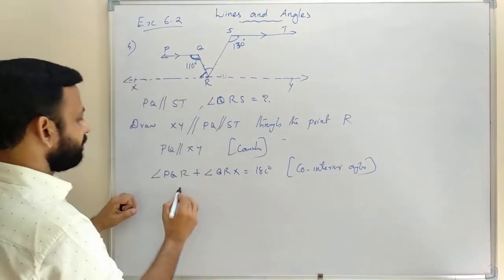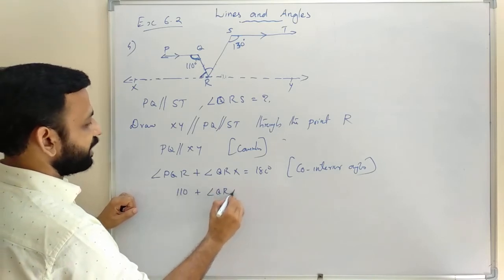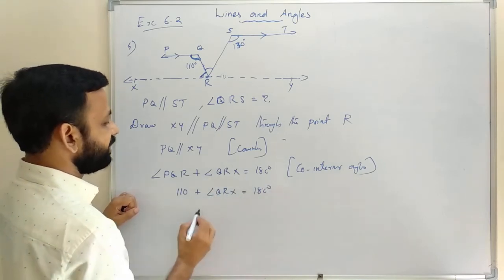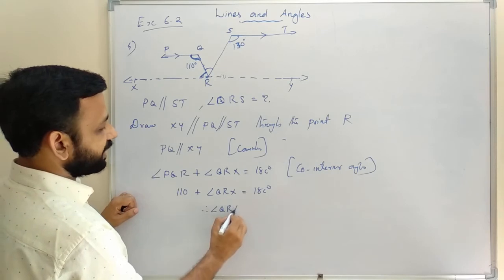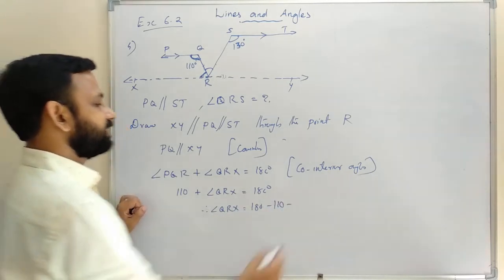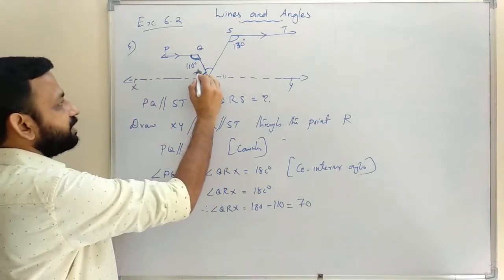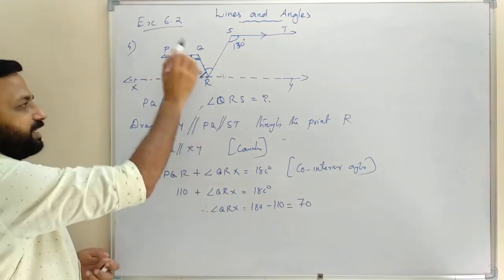So angle PQR, that is 110, plus angle QRX equals 180 degrees. Therefore angle QRX is equal to 180 minus 110, that is 70 degrees. So we got this angle 70 because their sum is 180 degrees.